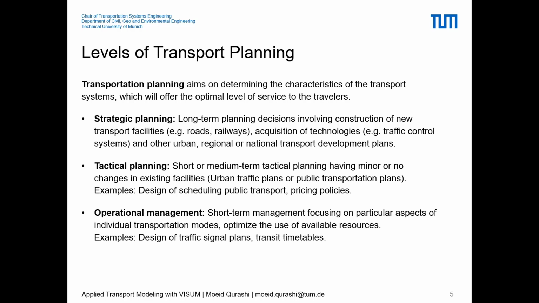Not signal plan coordination maybe, but on a bigger level, maybe roadside closures, one ways, and things like this can be more or less something that comes under tactical planning.